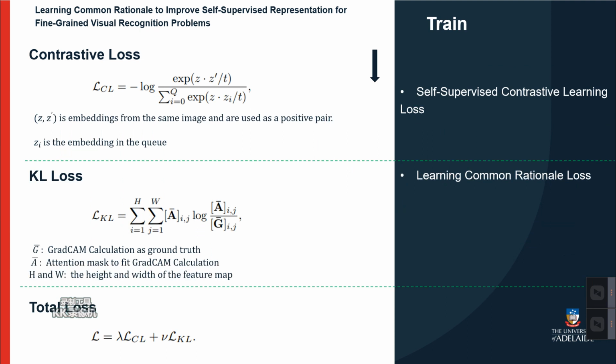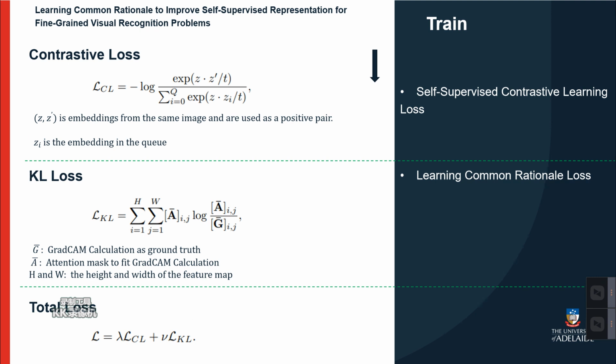Our total loss function consists of contrastive learning loss and KL loss, where contrastive learning loss represents momentum-based contrastive learning. The model tries to minimize the distance between different views of the same images and push away the views of different images.